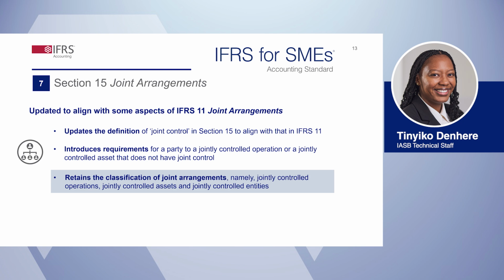The party without joint control is an investor in a joint arrangement that is jointly controlled by other investors. What is important to note is that the IASB retained the classification of joint arrangements. Joint arrangements are jointly controlled operations, jointly controlled assets, and jointly controlled entities. We'll take a closer look at the changes to Section 15 in the next few slides.